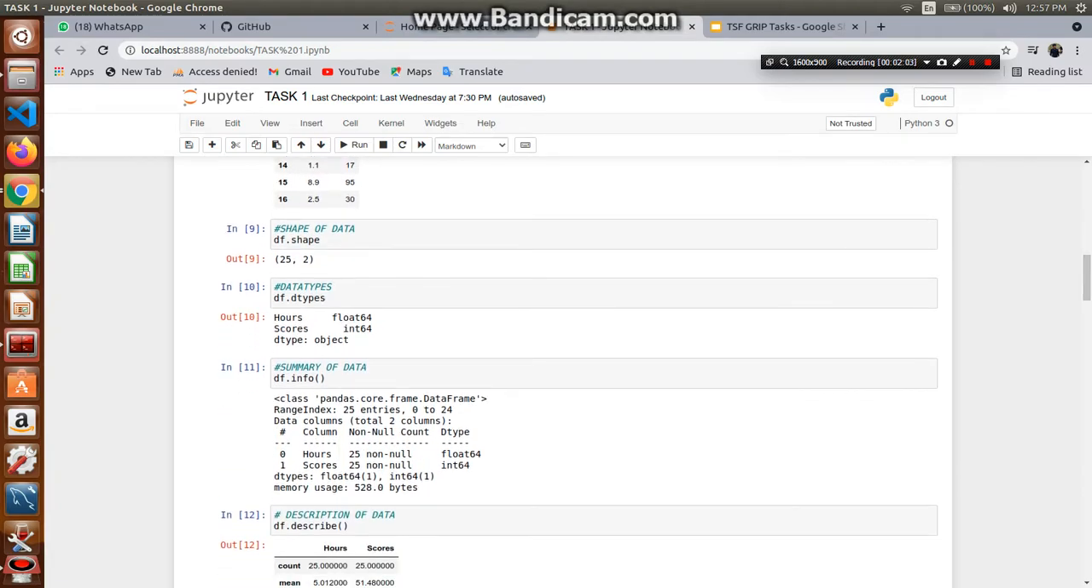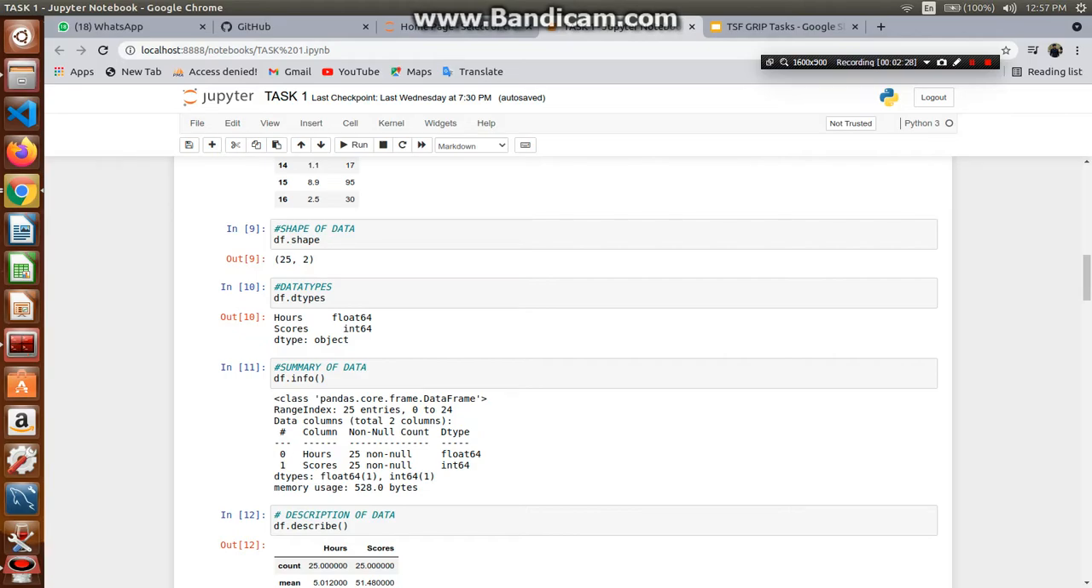After that we use the dot shape function in order to get the shape, which is 25 and 2, 25 rows and 2 columns. After that we use dtypes, that is the data types. In that we can see that hours data type is float because we are using decimal values, and scores data type is integer as we aren't using decimal values over here. That's why it is integer.